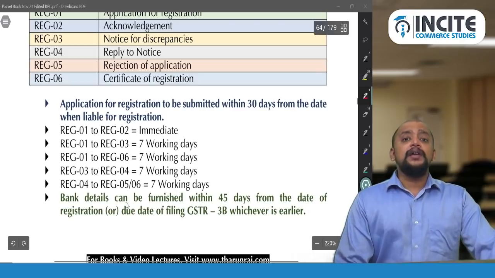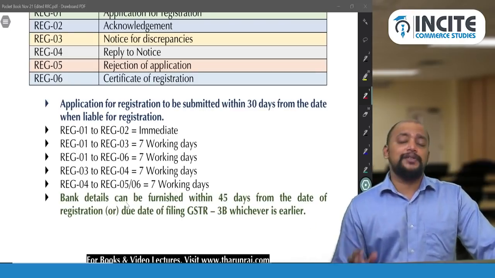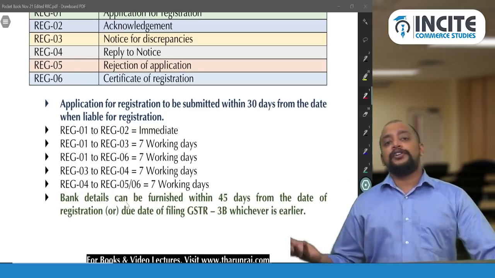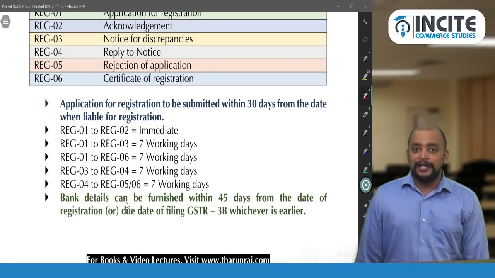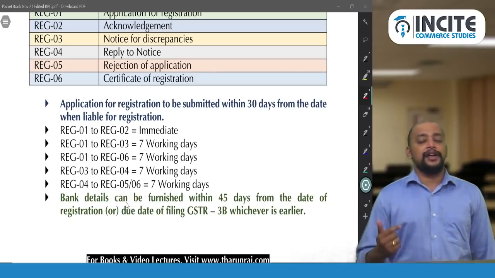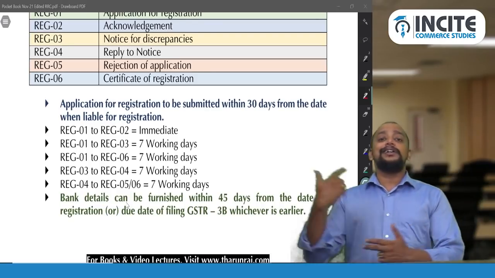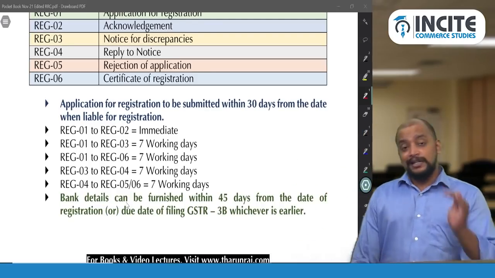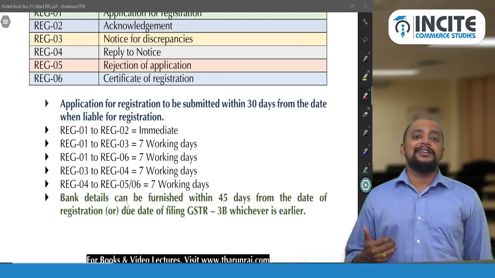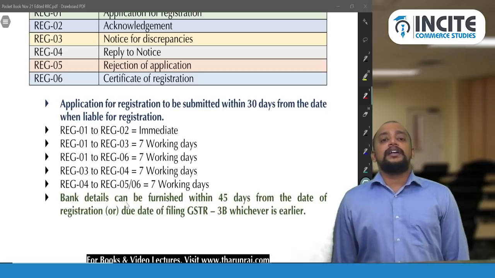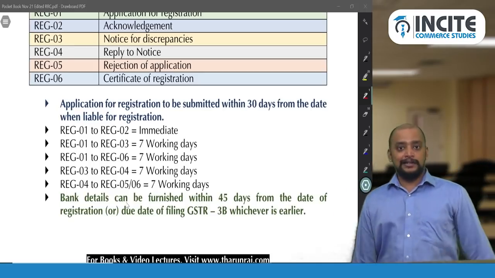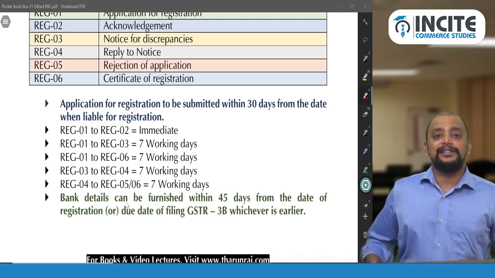Then at the time of furnishing the application for registration, we need to give the bank details. However, the bank details can be submitted at a later point of time if the bank account is not yet opened, because one of the prerequisites to open a bank account is a GST registration certificate. So the bank account details can be furnished later also, but there is a time limit for that. That is 45 days from the date on which we get the registration certificate or the date on which we first file the GSTR 3B, whichever is earlier. By that time, we need to furnish the bank details.